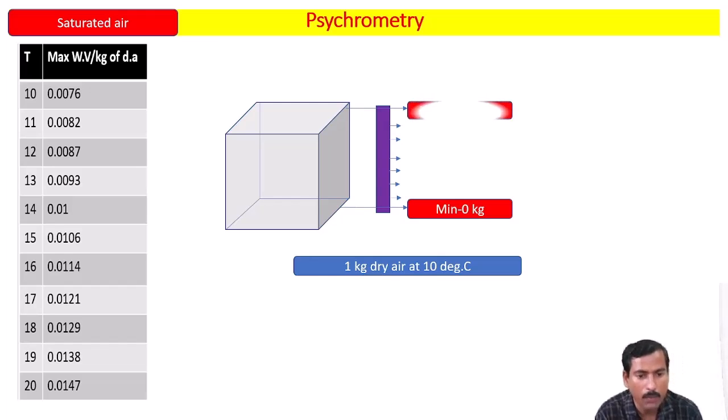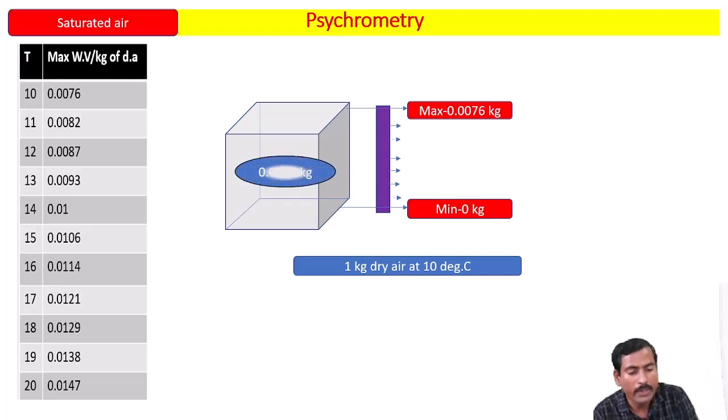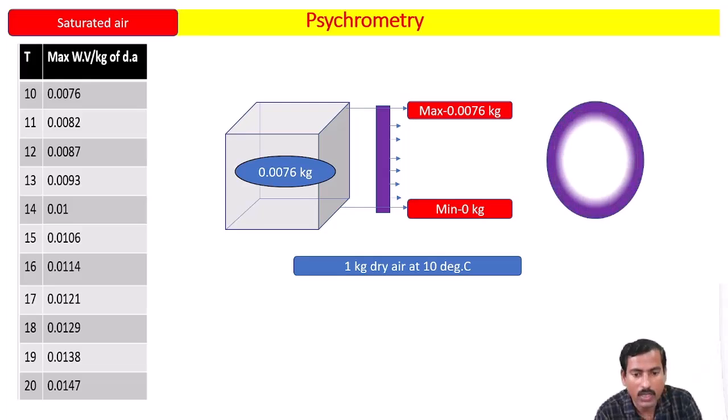The maximum capacity is 0.0076 kg. Now the question is, actually how much water vapor is it carrying? It is carrying 0.0076 kg. It means that the air is having 0.0076 kg of water vapor, which is equivalent to its maximum capacity at that particular temperature. So such type of air is called saturated air.